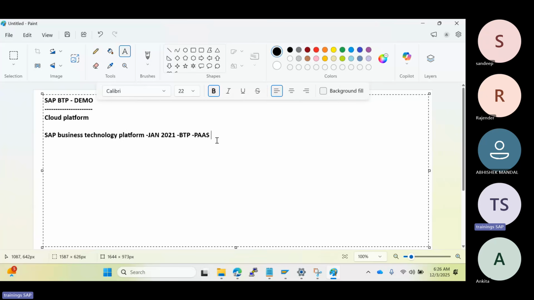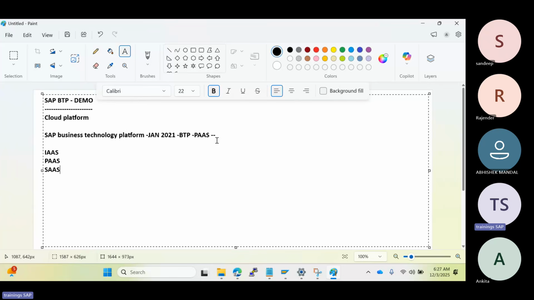In cloud terminology we have three services, I hope everybody knows: IaaS, PaaS and SaaS, which means infrastructure as a service, platform as a service, and software as a service. These three services are available in the cloud platform.